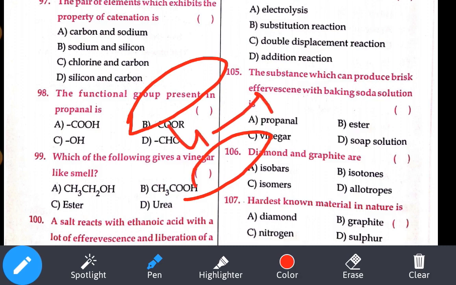What system is present between the layers? That is our pi electron system. What sort of hybridization is present in graphite? That is our sp2 hybridization.